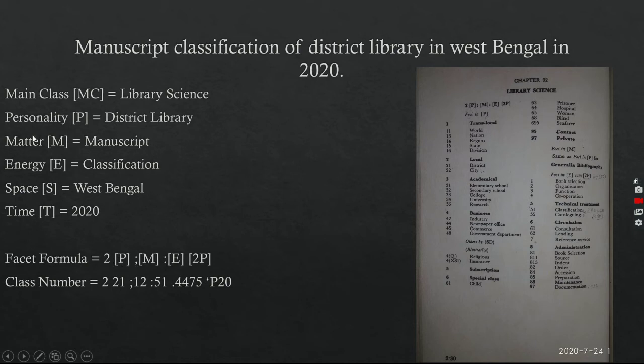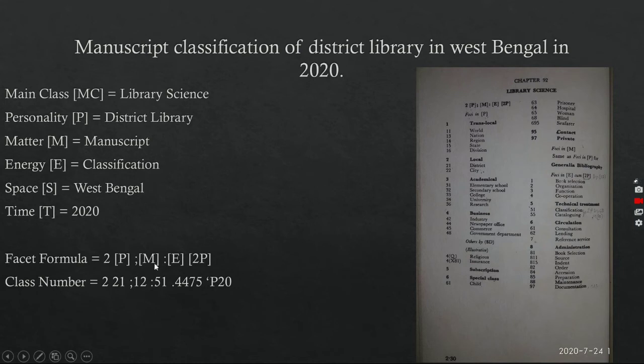Our personality facet is district library. We have to find out the notation of district library from the facet listed under the foci in P. P means personality. So here you can see the notation of district library is 2-1. That's why I have written here 2-1 for P. After that there is a connecting symbol, semicolon, for the matter facet. I have written here semicolon.